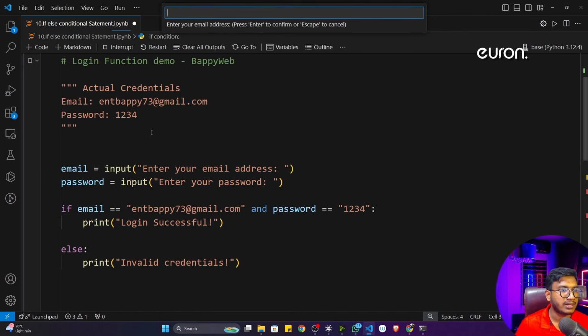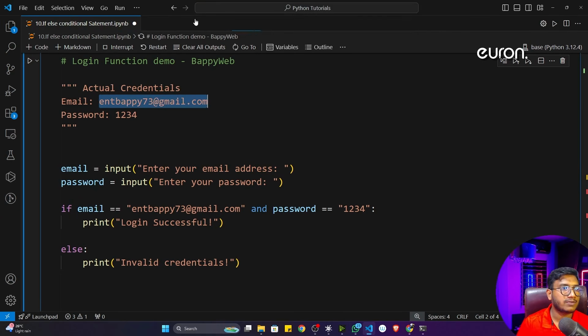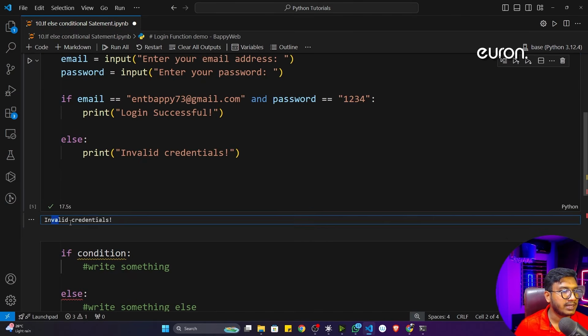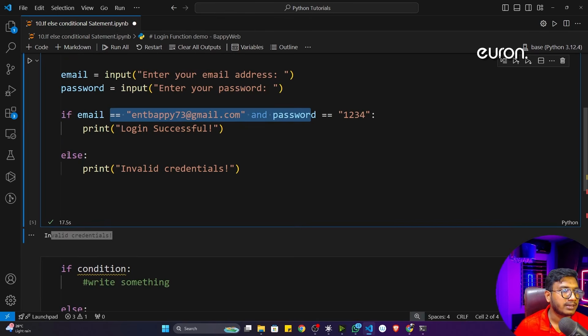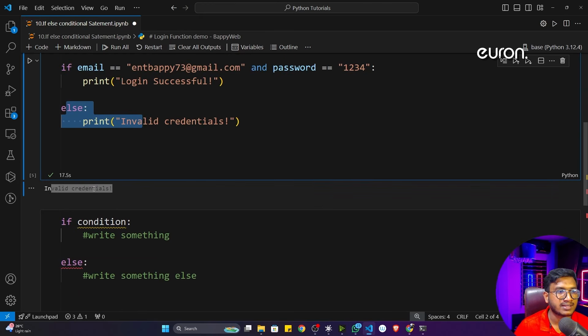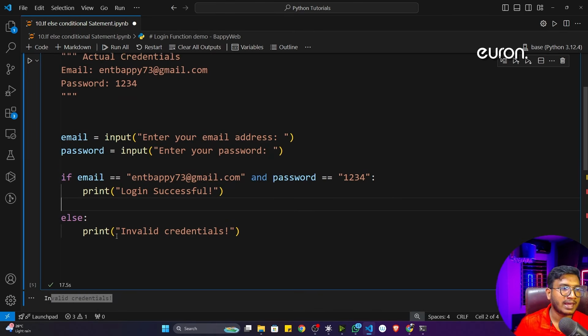So if I again execute the program and give the credential, let's say now I have given a different mail. Let's say I'll copy. Now instead of 73, I will give 34. And if I hit enter, now let's say the password I have given is 5678. Now if I hit enter, see, now this is telling invalid credential. That means the program is coming here right now. If it is checking and it's not matching, then it is coming inside the else condition and this particular else condition is getting printed. So this is the actual conditional statement inside programming and this is called the if-else condition.